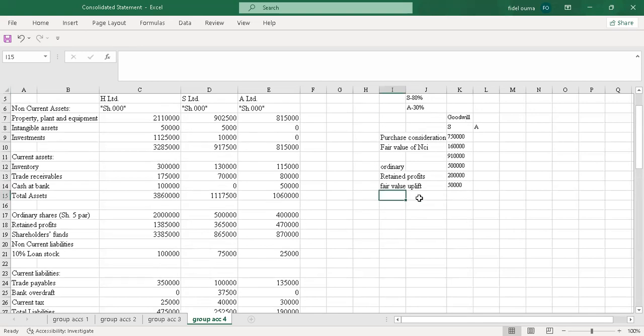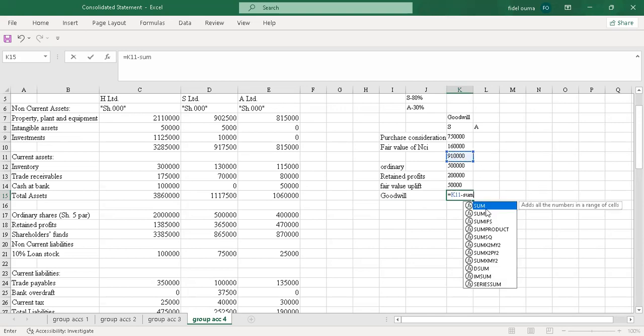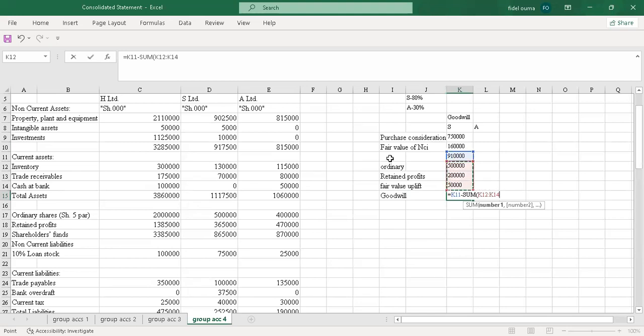So I'll calculate the goodwill before impairment, also called goodwill unimpaired. So goodwill here will be equal to, we pick this minus the sum of that. So the goodwill will be that. Then we'll go and look for the impairment loss. This is how we are calculating it.